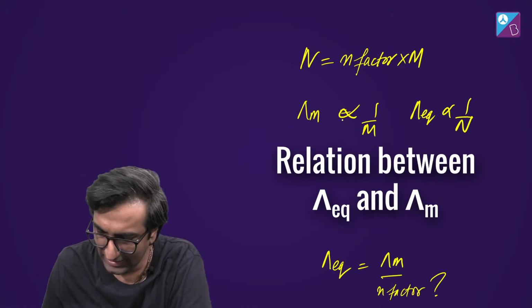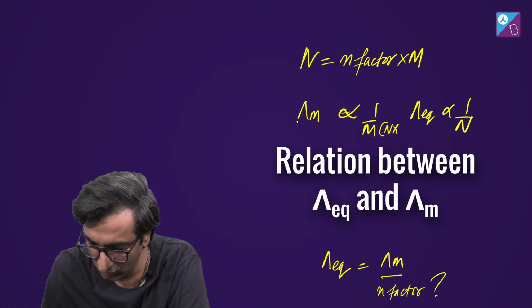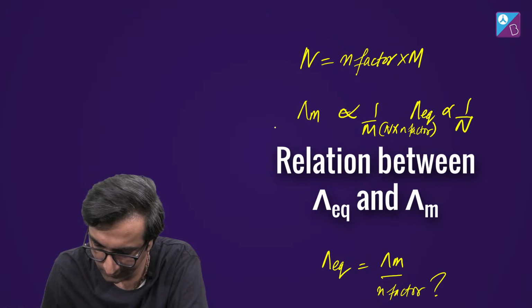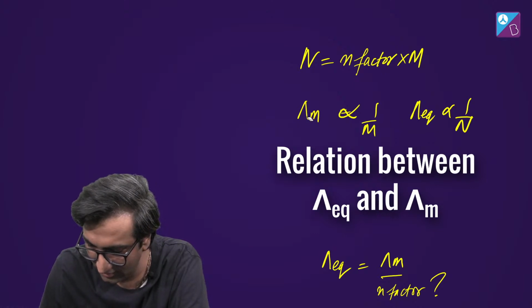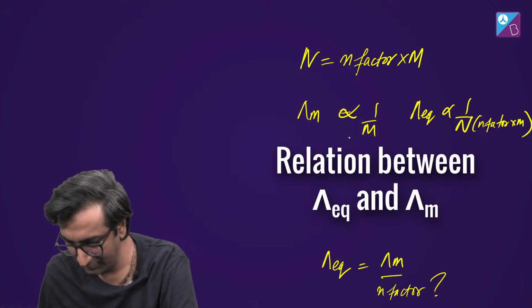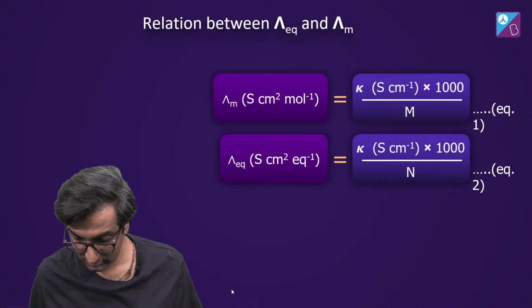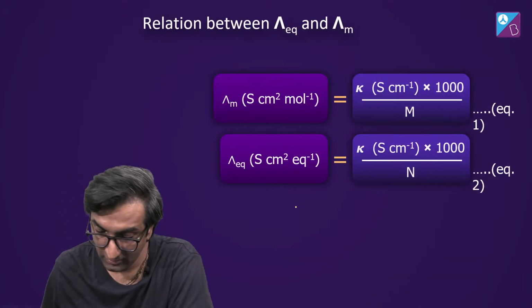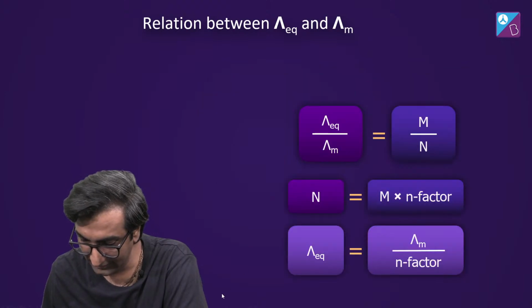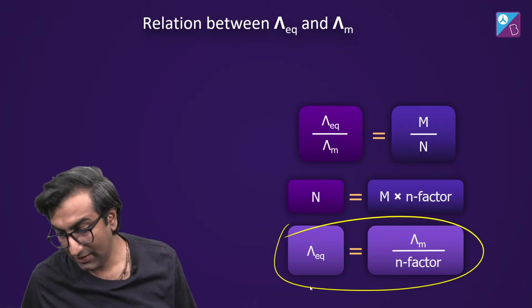Yeah? I'll write this down here. For this molarity, this is going to be n into n factor. Sorry, this is the other way around. It's going to be n factor into m. Cool. So I'll compare both of these. You got it, right? Okay. So if I write the same equations again, I told you they were proportional, and I do the exact same thing. Here is the maths behind it. You get this. Now, where do we use this?